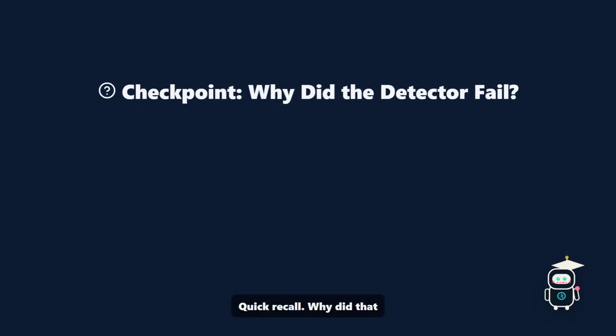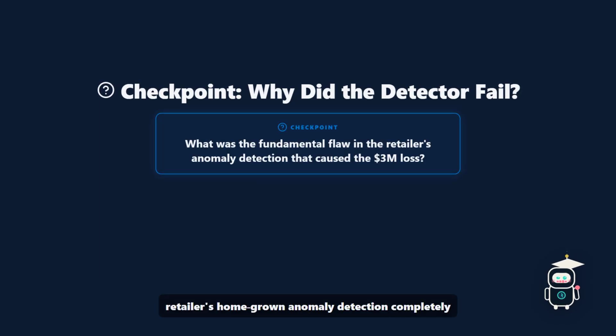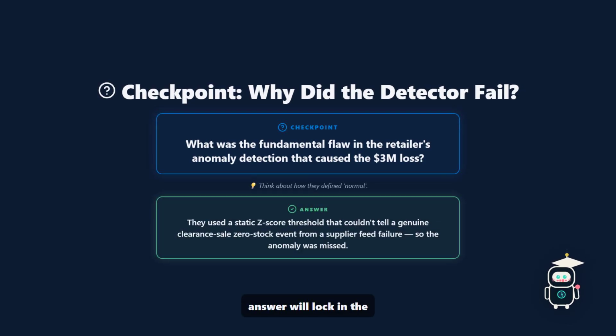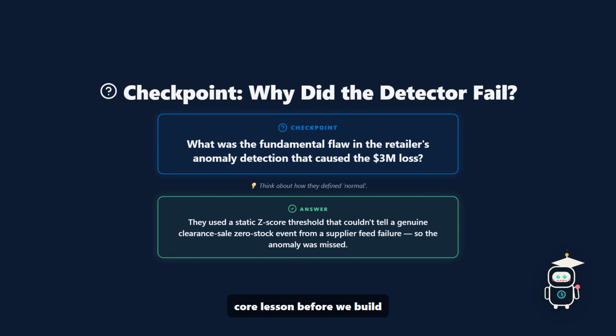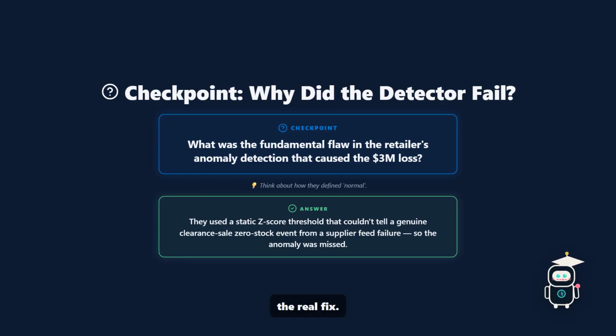Quick recall. Why did that retailer's homegrown anomaly detection completely miss the inventory zero out? The answer will lock in the core lesson before we build the real fix.